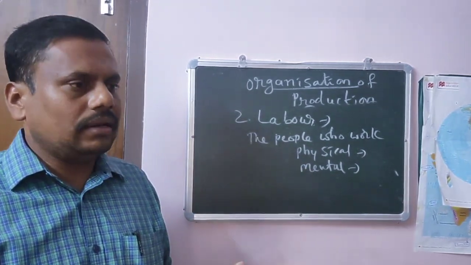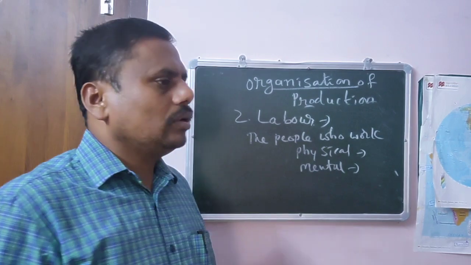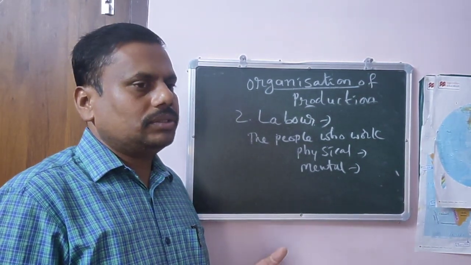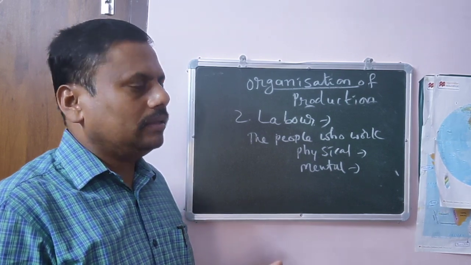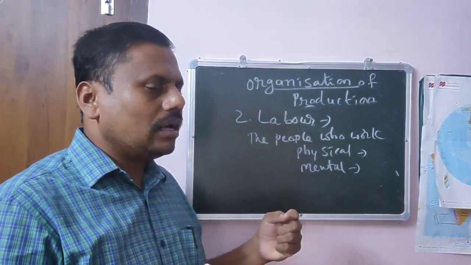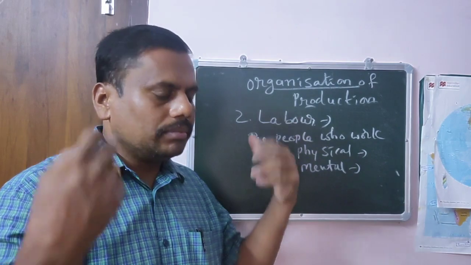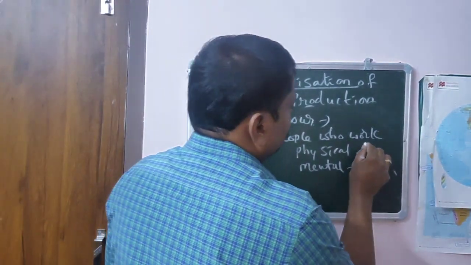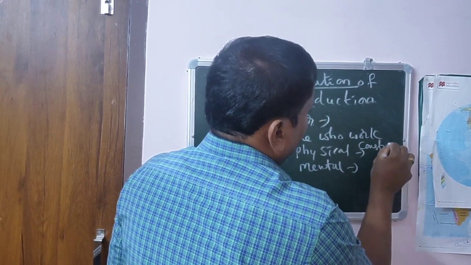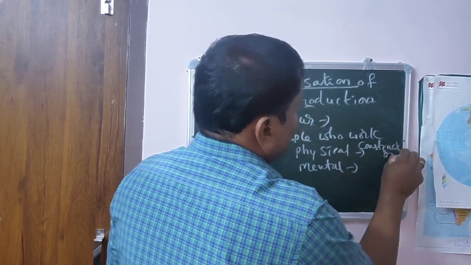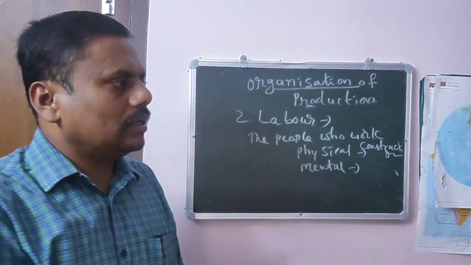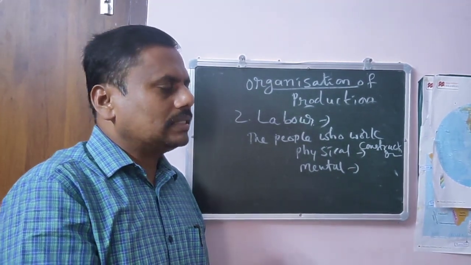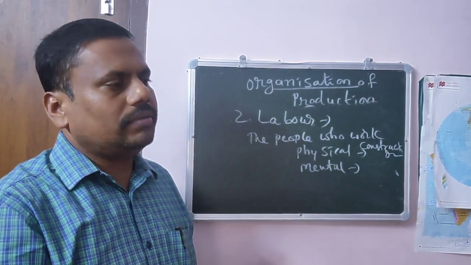For example, physical means involving ourselves completely. That means we have to use our body, all organs, to do that work. For example, construction work. What is an example of construction work? The people who are supplying bricks, who are supplying cement. That is physical work.